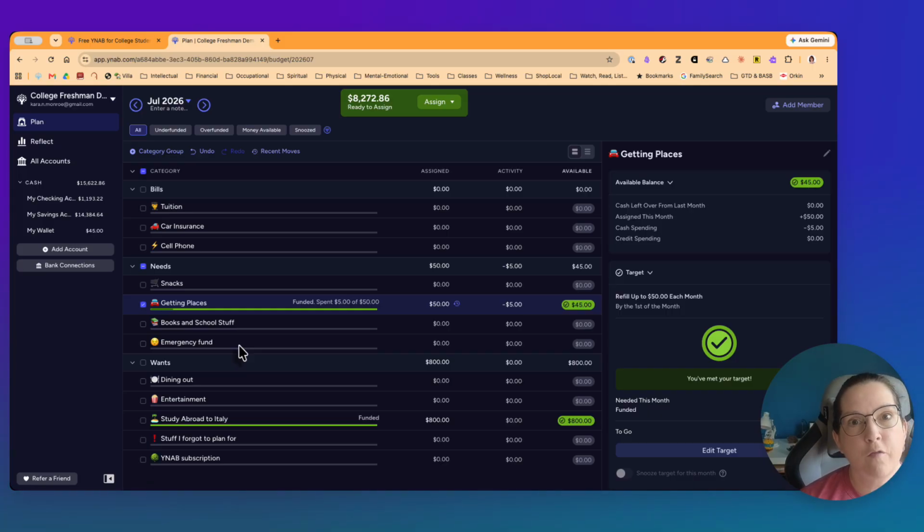I hope this has been a helpful look at the different ways that you can use YNAB, especially as a new user or a college student.